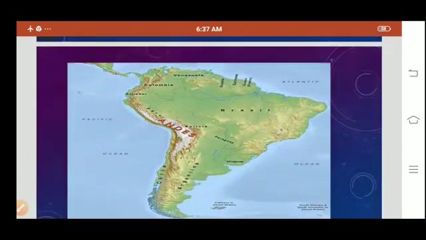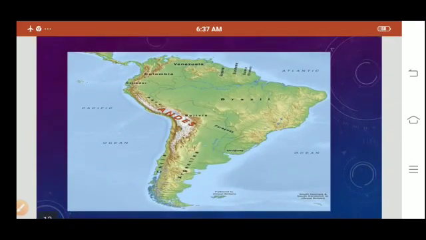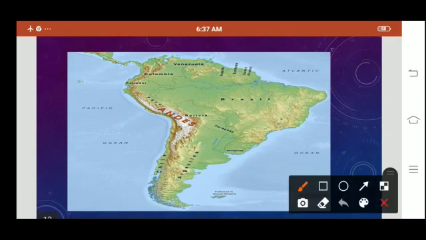So in this picture we are going to see the Andes mountains. This is the Andes mountain range, which is the longest mountain range and runs from north to south in South America.